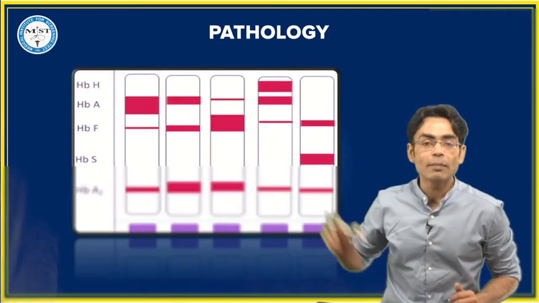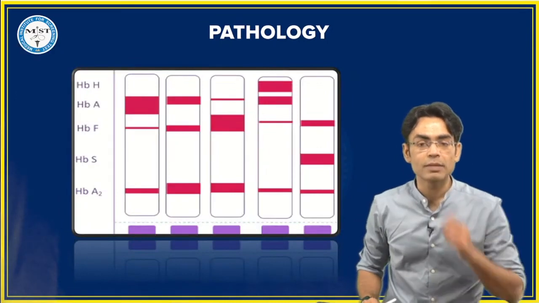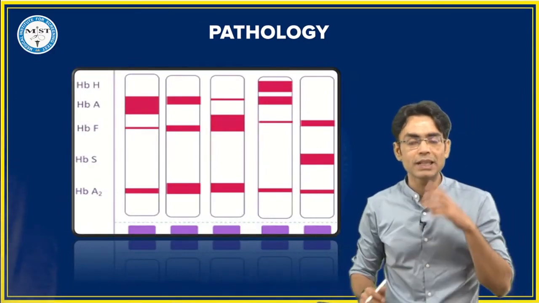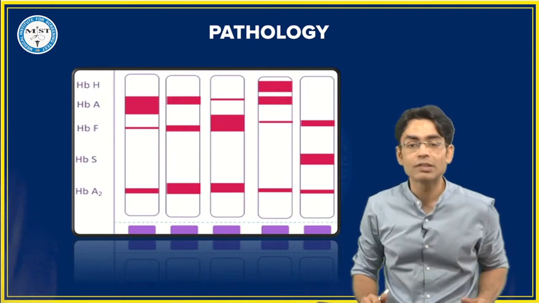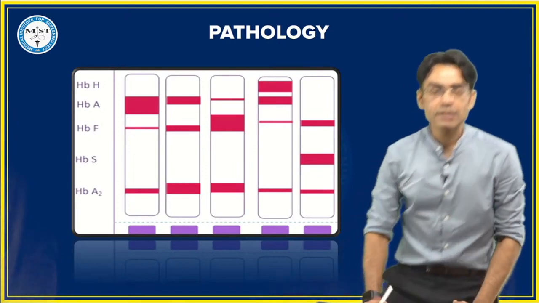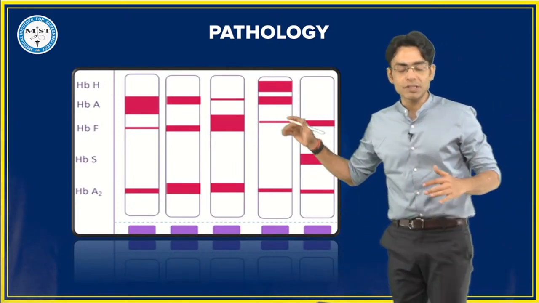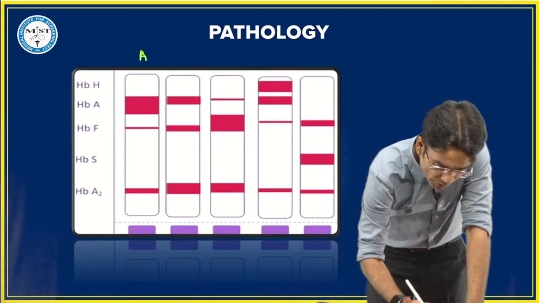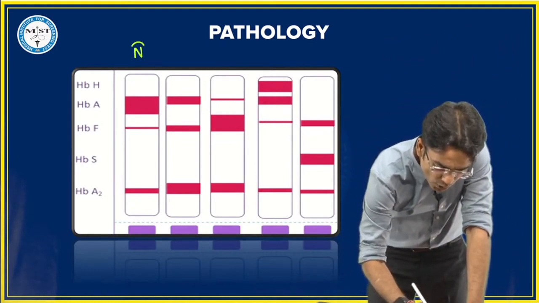चलिए, let's talk about this HB electrophoresis image. देखो बेटा, this might not come directly, but then they might ask you the hemoglobin present in different diseases. This is a plate for hemoglobin electrophoresis, and we have different patients. This one, for reference, I am telling you, is your normal one.